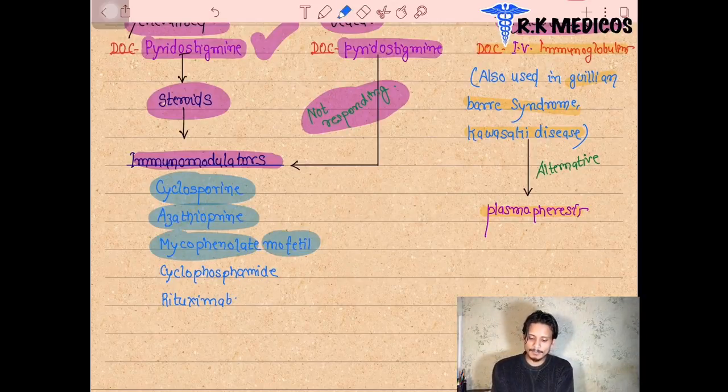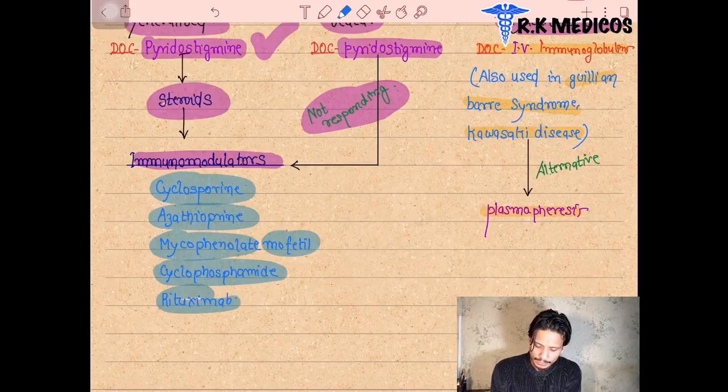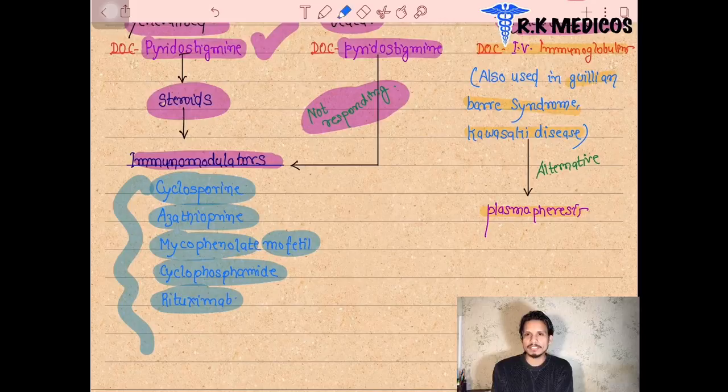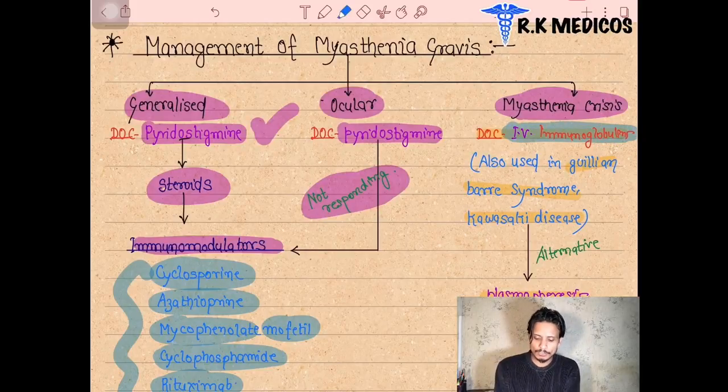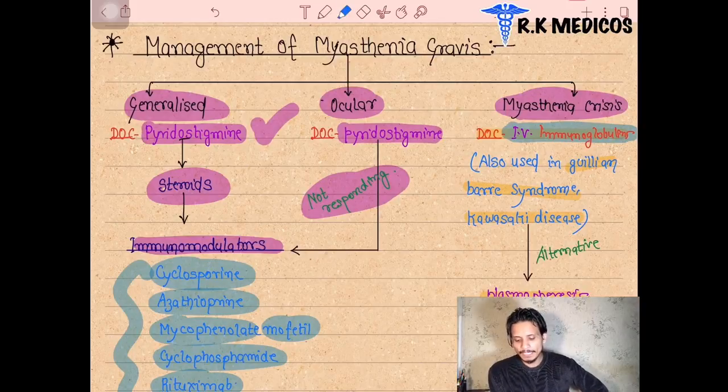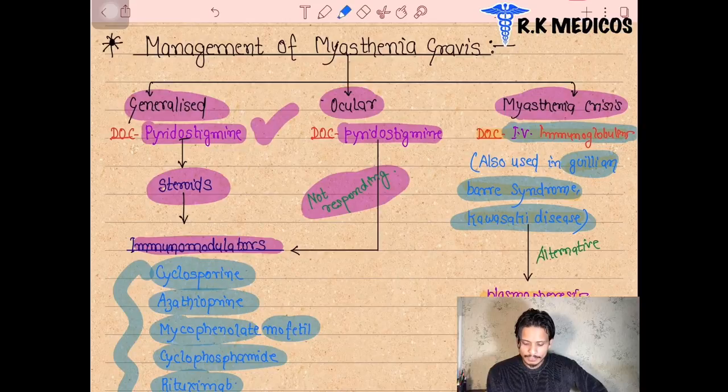In myasthenia gravis, we also give IVIG. IVIG is basically intravenous immunoglobulin given to the patient. IVIG is also given in patients having Guillain-Barré syndrome or Kawasaki disease. If these drugs are not available or we are not going to use them, there is also an alternative treatment.